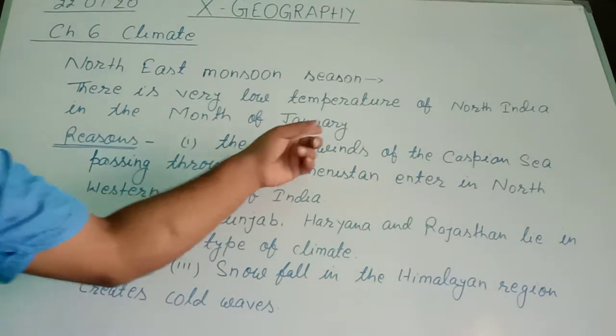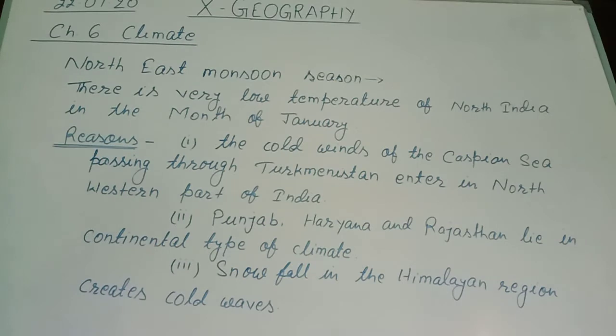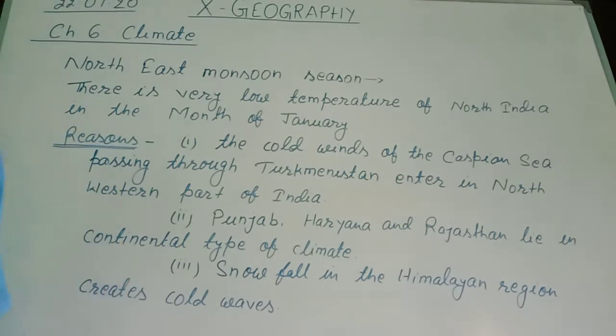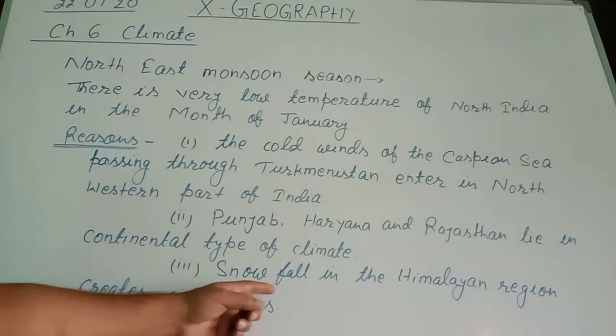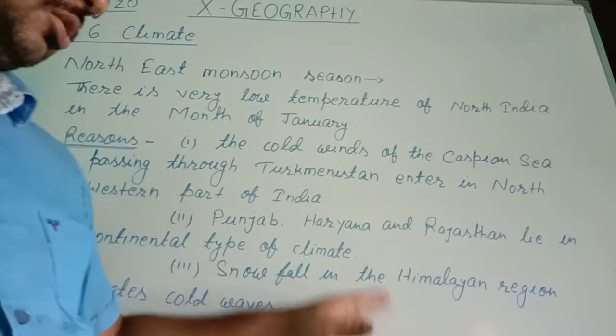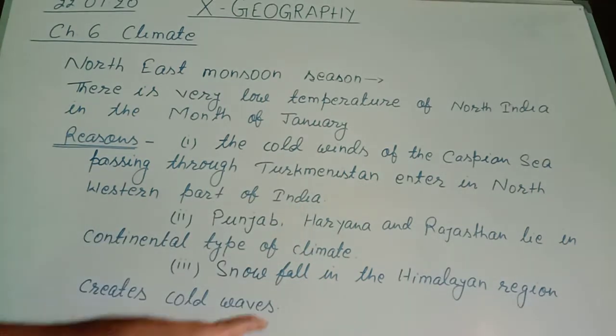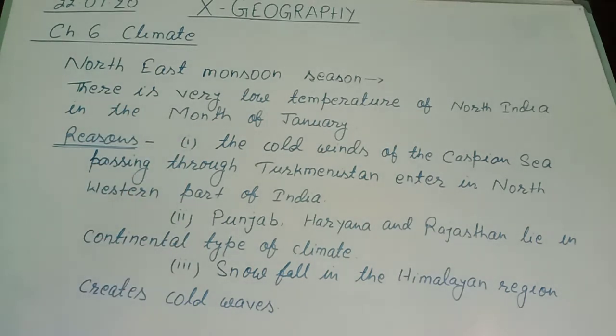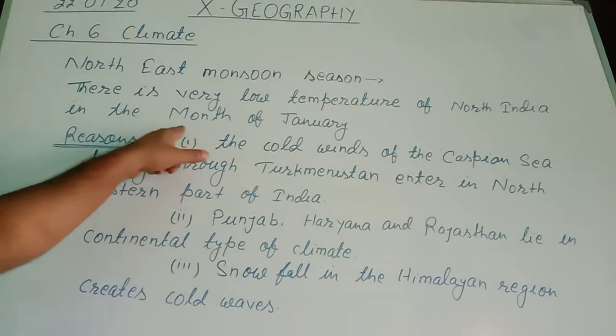First is that cold wind coming from the Caspian Sea enters in the northwest region of India. Second, these states, Haryana, Punjab and Rajasthan, lie in continental climate, so this experiences extreme cold in the month of January or in winter season. And third is there is snowfall in the Himalayan region, so this also decreases the temperature of North India. Therefore, due to these reasons, North India experiences very less temperature in the month of January.